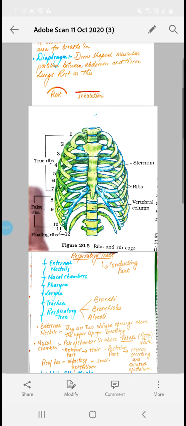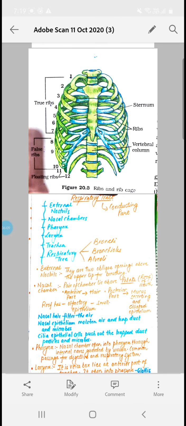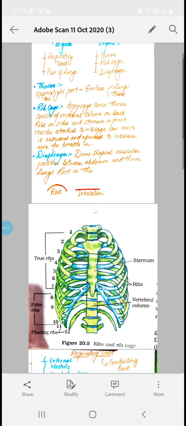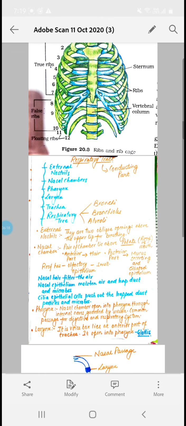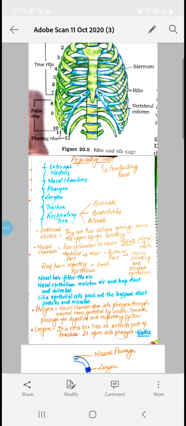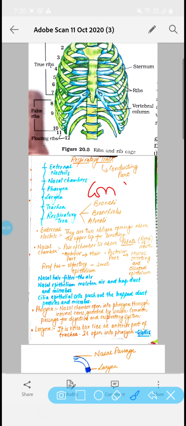Now the next one is the respiratory tract. Now we come to the respiratory organ. The first part of the respiratory organ is the respiratory tract. In simple words you can say that these are the conducting pathway.